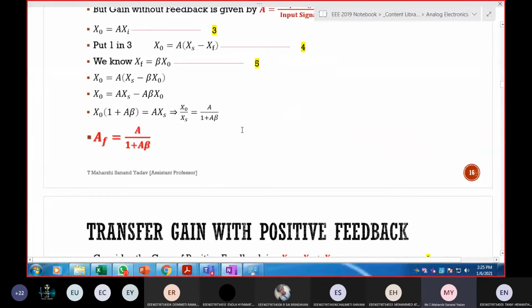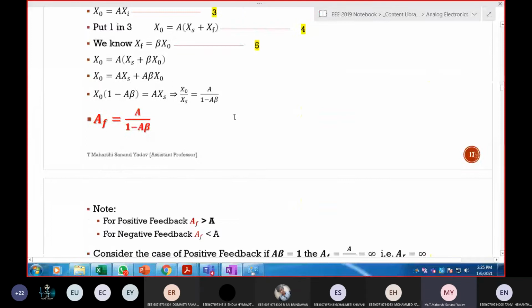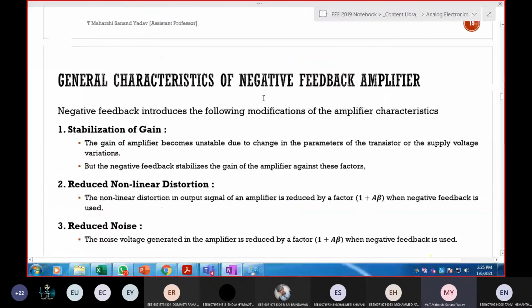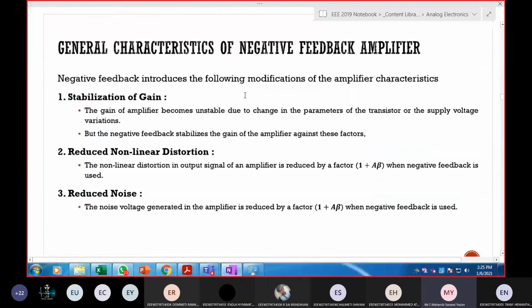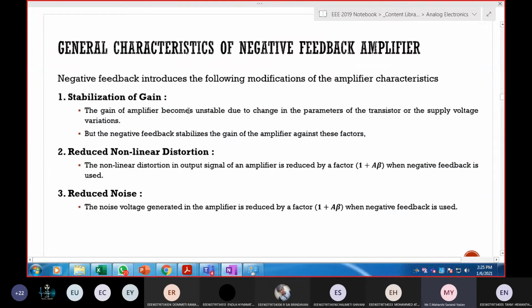So we are done with this part also. We have derived this, for short, negative and positive. We have seen the fundamental assumptions. Next, we need to see the general characteristics of negative feedback amplifier. First, what is the use of feedback, and which feedback is better in case of amplifier?